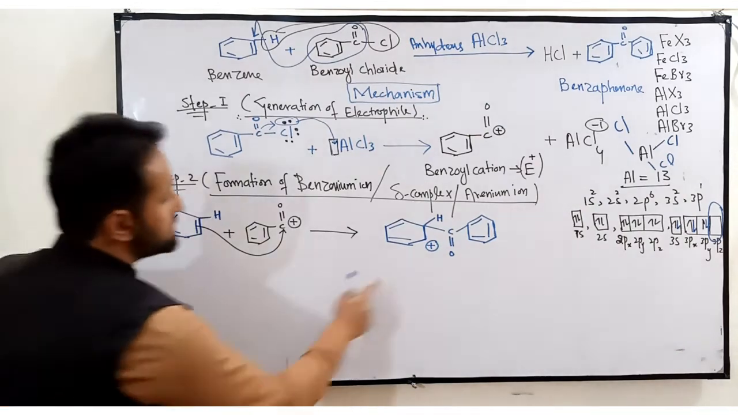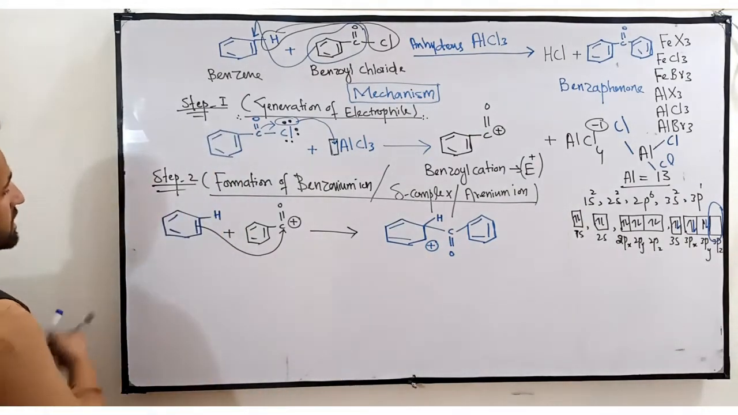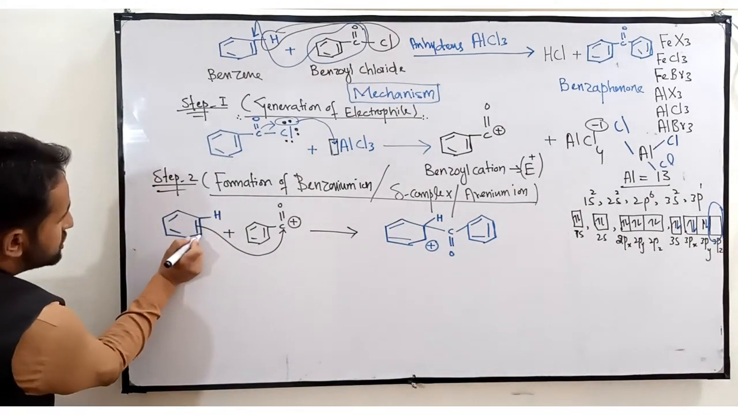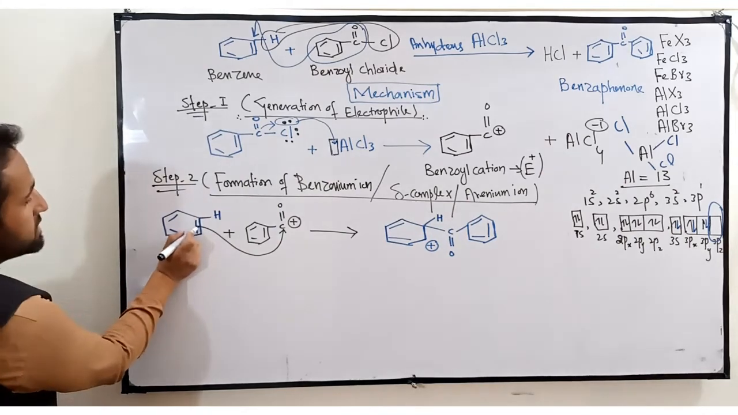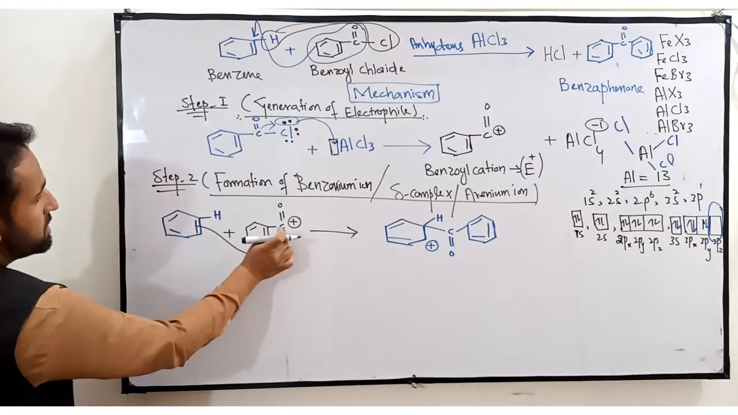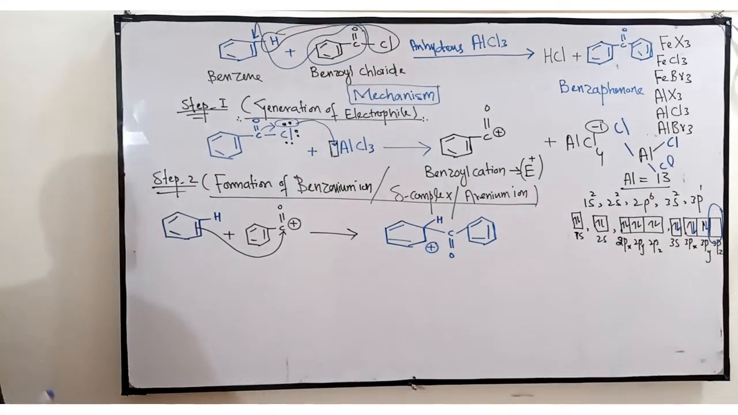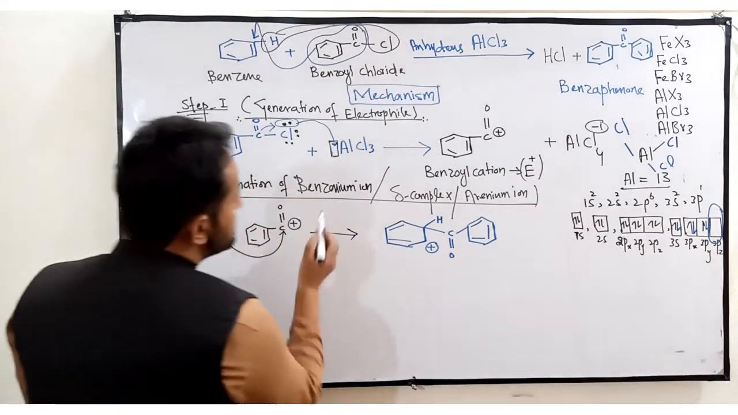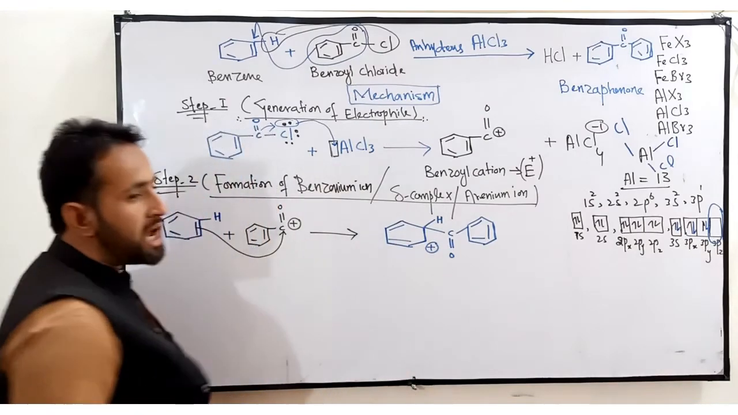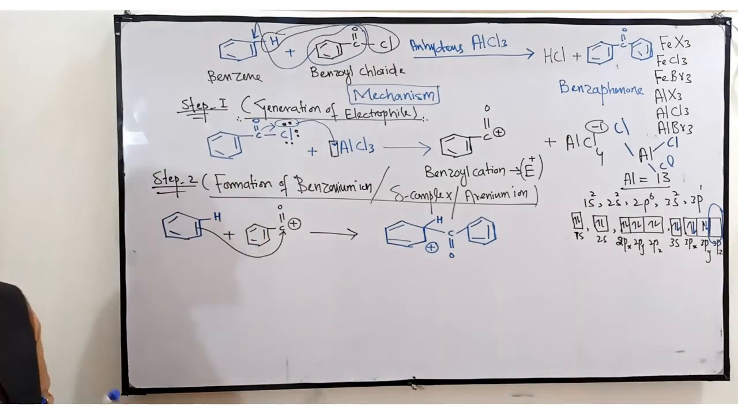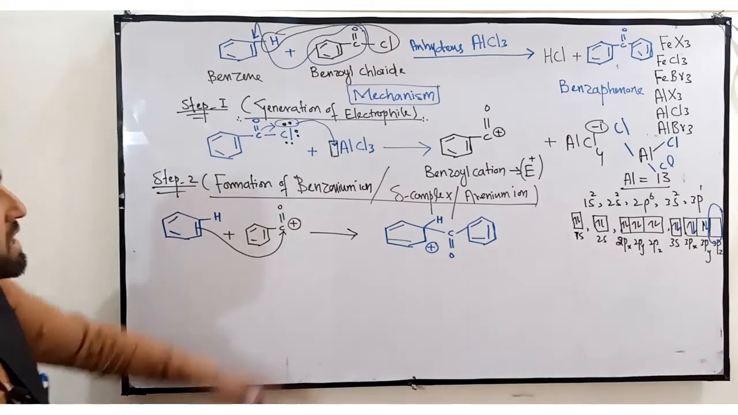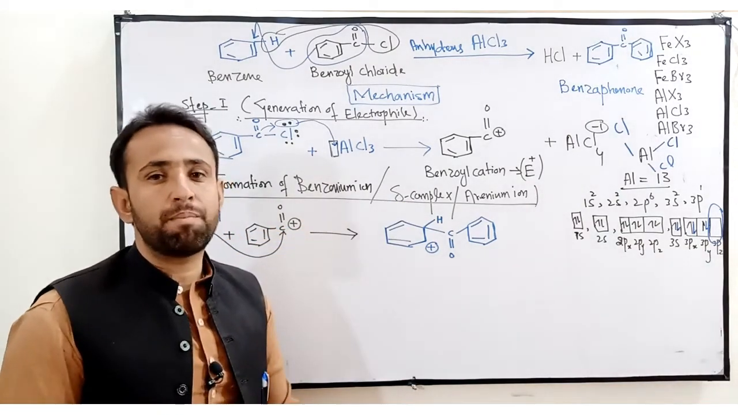Why is there a positive charge? Because this carbon attracts the electron from this carbon and shares this electron of this carbon with this C positive. That's why here becomes a positive charge. Now this is known as the benzenium ion. Since there comes a positive charge on the benzene structure, that's why it is known as the benzenium ion. This is also known as a sigma complex.